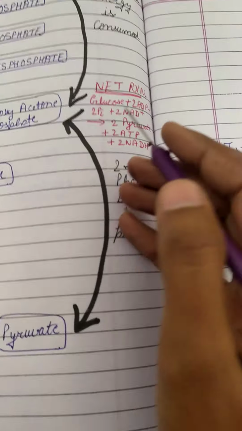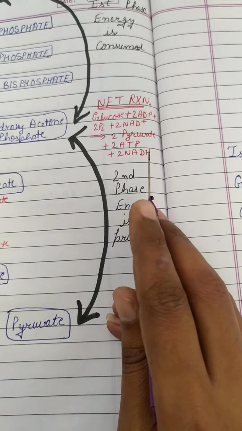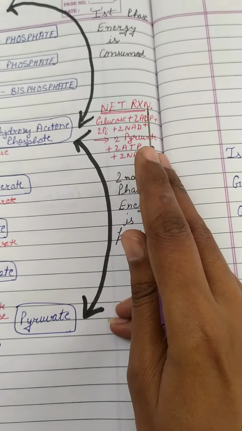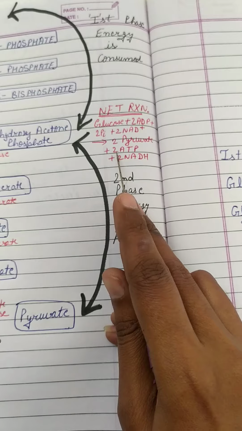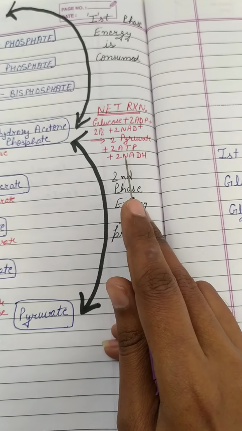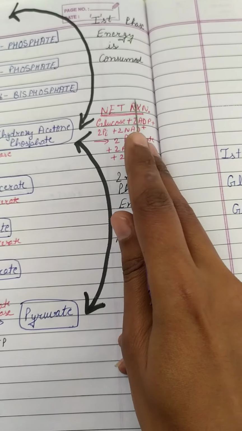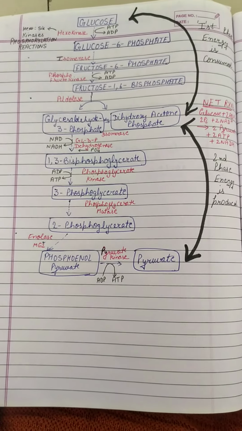So the net reaction for glycolysis is glucose converted into 2 molecules of pyruvate, with 2 ADP and 2 phosphates used for formation of 2 ATP in the second phase, and 2 NAD positive converting into 2 NADH. So this is the net gain of the reaction known as glycolysis. It's all about glycolysis.